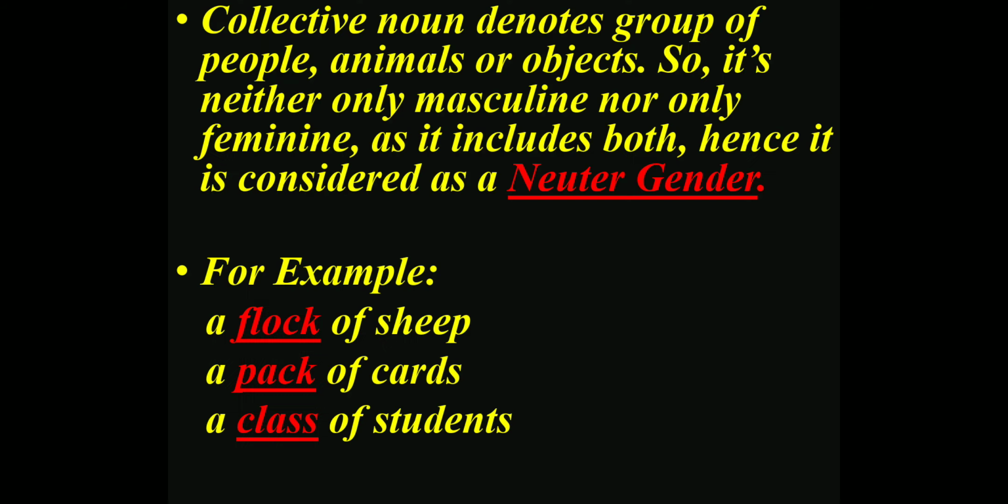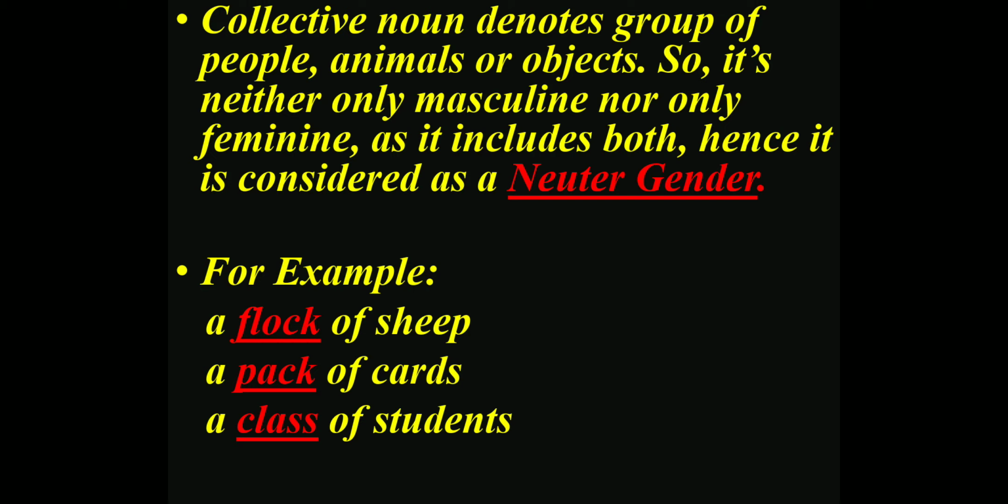One more important thing, collective nouns. We have studied about collective noun. When there is a group of persons or animals, then a term is given to it, which is the collective noun. For example, if there is a group of bees, we call it a swarm of bees. What is swarm? That is the collective noun of bees. A flock of sheep. When there is a group of sheep together, we call it flock of sheep. And what is flock? This is the collective noun of group of sheep. A pack of cards, a class of students, a crowd of people, a group of people, and so on.